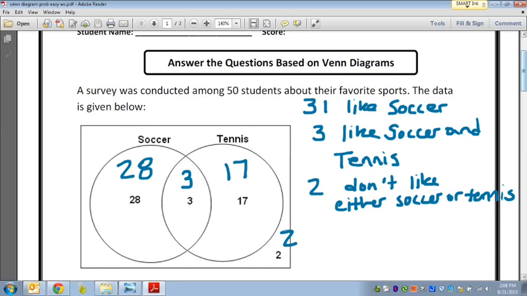And remember, the tricky part is that all these people like soccer. So there's 31 people altogether now, but you can't just write 31 inside the circle without including the overlap. So that's kind of a helpful hint. And then you could answer questions, of course, about probability from there. But I just wanted to help us fill in a Venn diagram with particular information and then having to deduce what the rest of the information is.